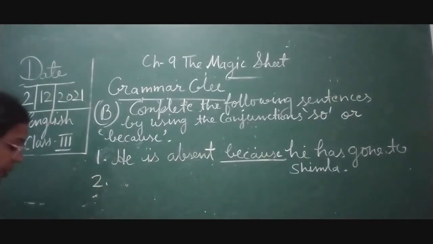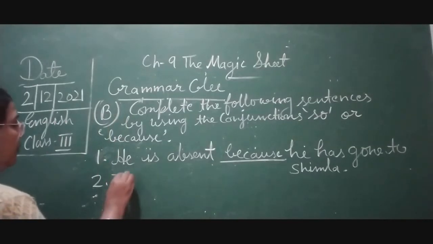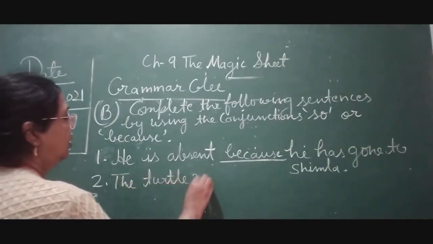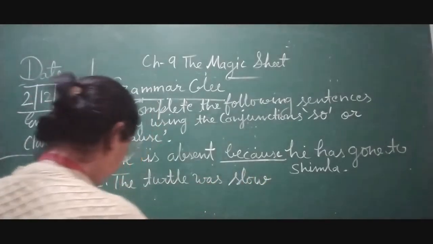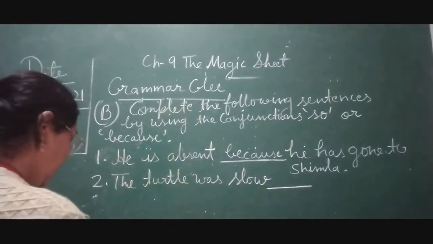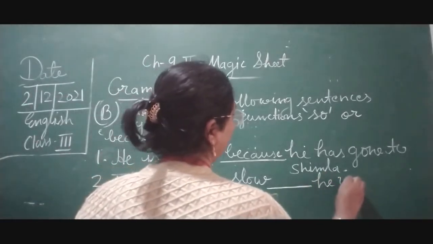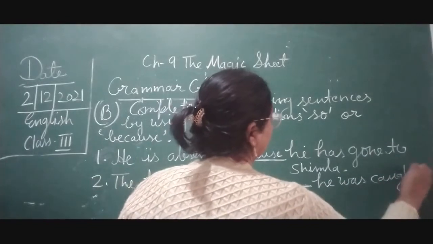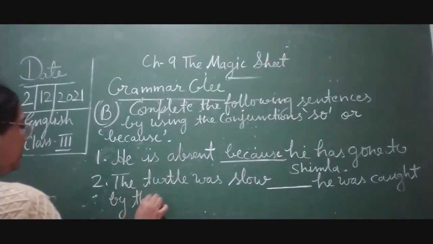Now second number. Second number is the turtle was slow. He was caught by the hunter.